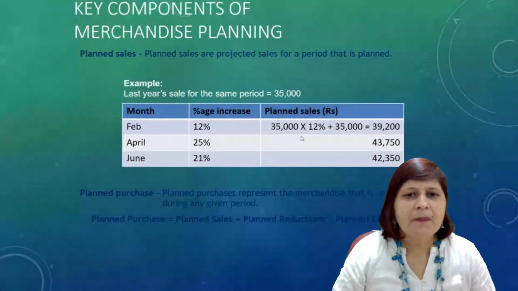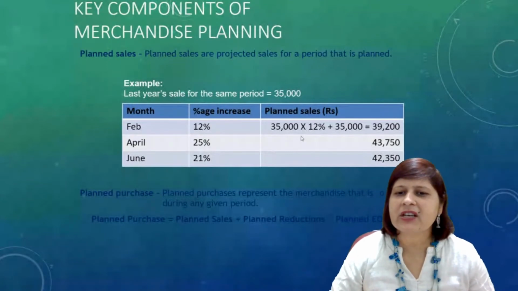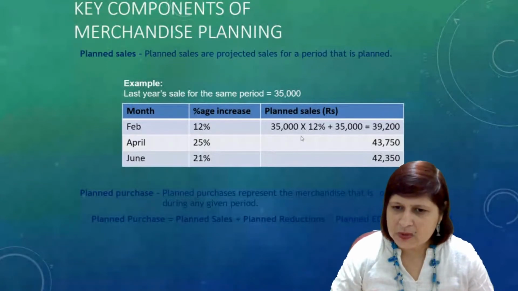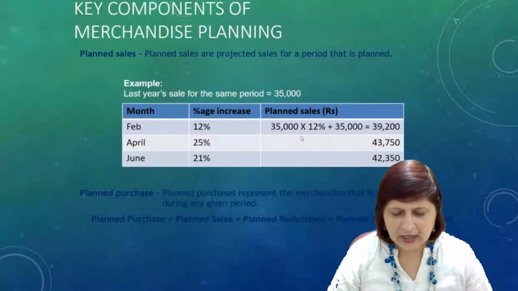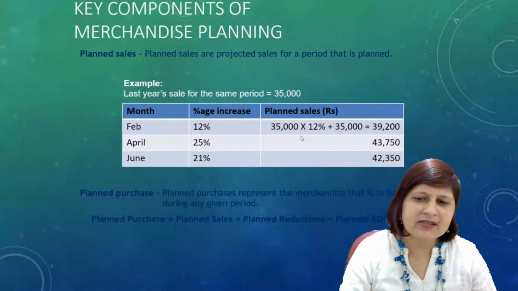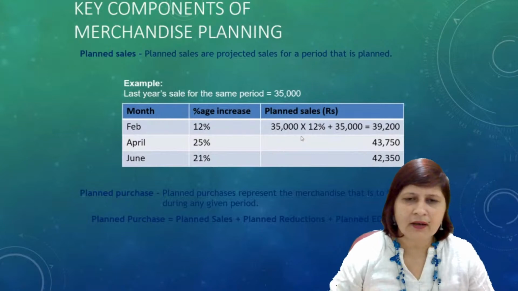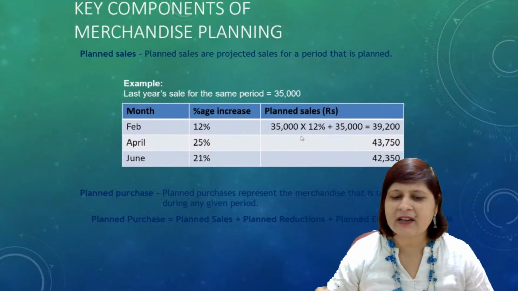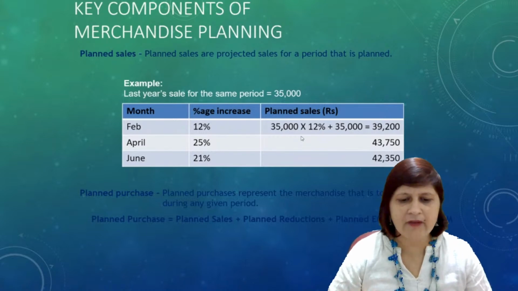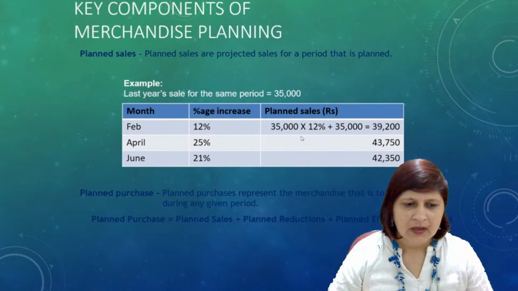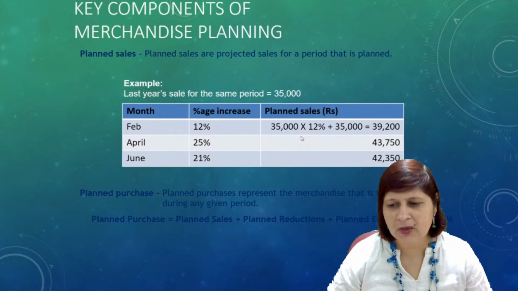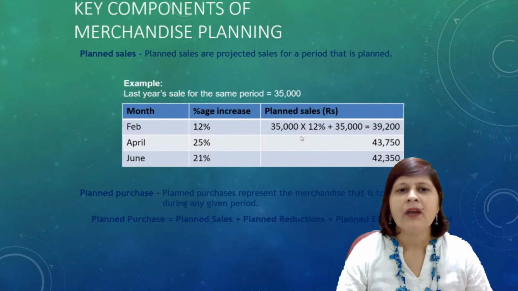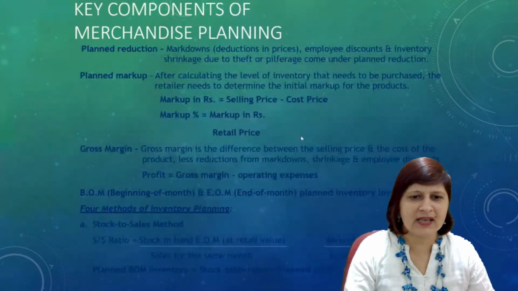Planned sales. What are the planned sales? Planned sales are projected sales for a period that is planned. If you know whether there is an increase or decrease in the demand, then that is known as the planned sales. Planned purchases represent the merchandise that is to be purchased during a given period. Right? Planned purchases is planned sales plus planned reduction plus end-of-month stock minus planned beginning-of-month stock. You can find out the planned sales.